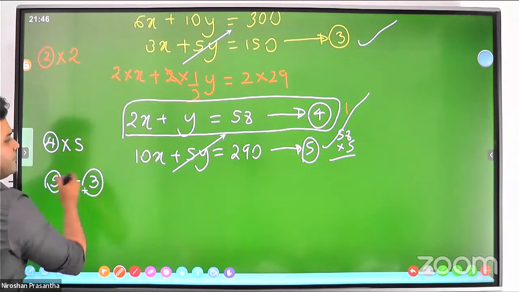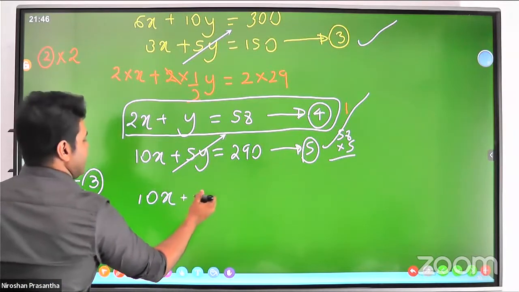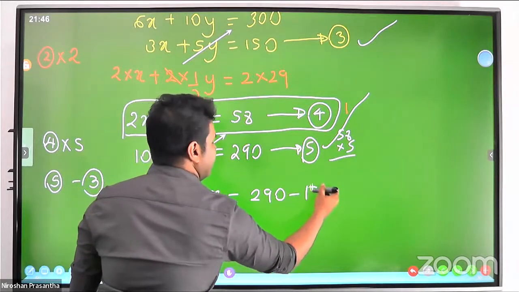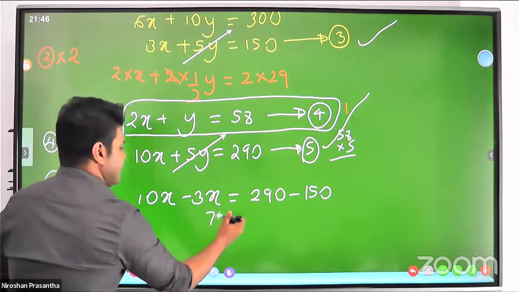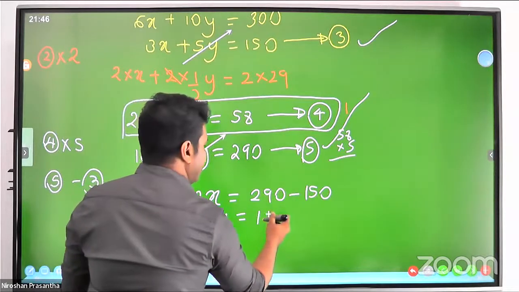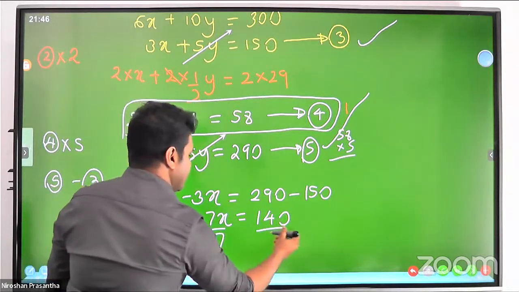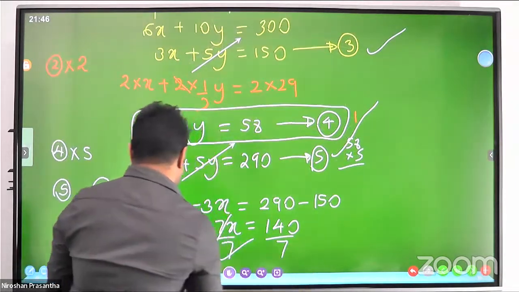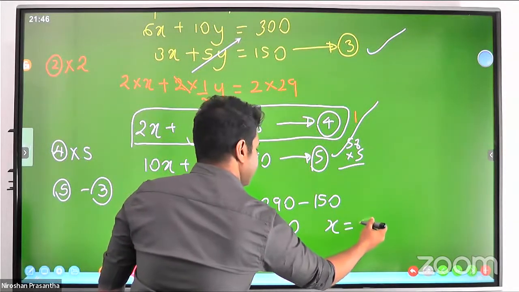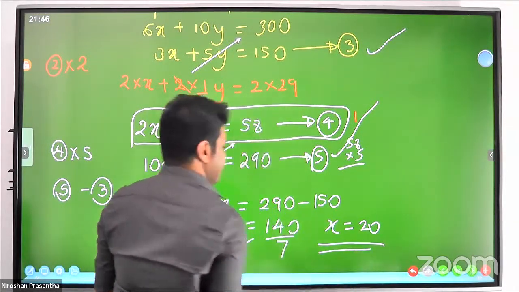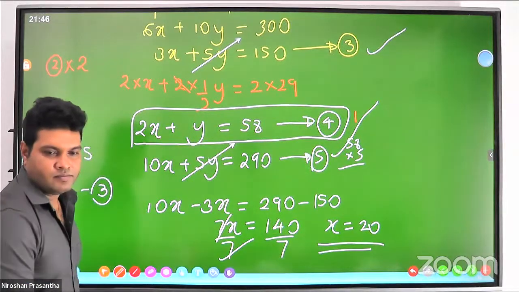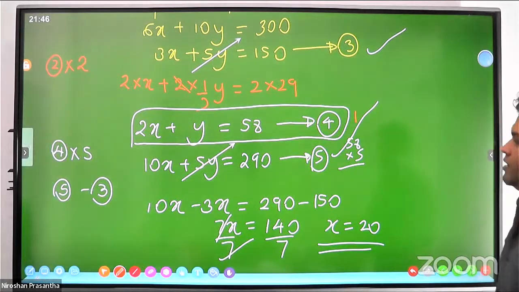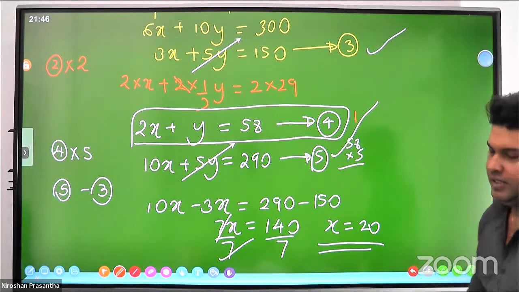Then you will write down 5 minus 3: 10x minus 3x, 290 minus 150. This is 7x equals 140. Both sides divided by 7. What is x going to be? x equals 20. x, the number of boys, is 20.